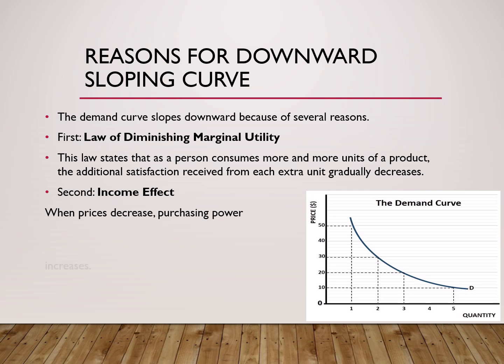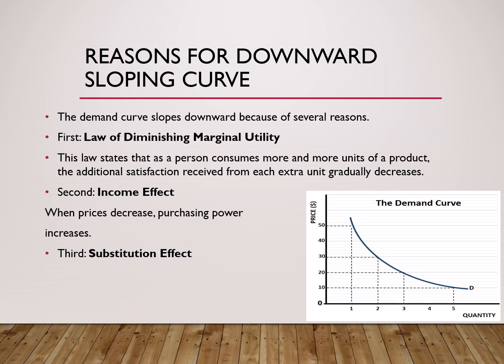The third one is the substitution effect. Substitution effect means consumers switch from expensive goods to relatively cheaper alternatives. People generally prefer products that provide similar satisfaction at lower prices. Let us understand this with an example. Suppose Coca-Cola costs rupees 180 and Pepsi costs rupees 120. Now, many consumers may think, why should I spend more money on Coca-Cola when I can buy Pepsi at a lower price? As a result, many customers may switch from Coca-Cola to Pepsi. This increases the demand for Pepsi and decreases demand for Coca-Cola.